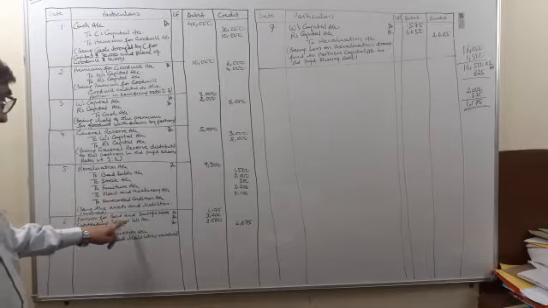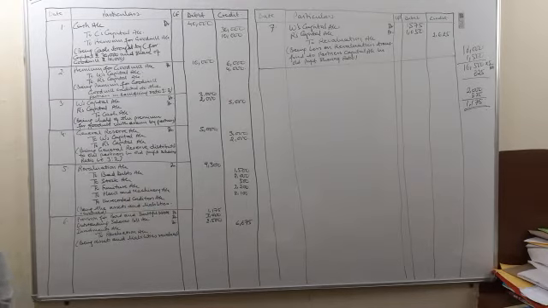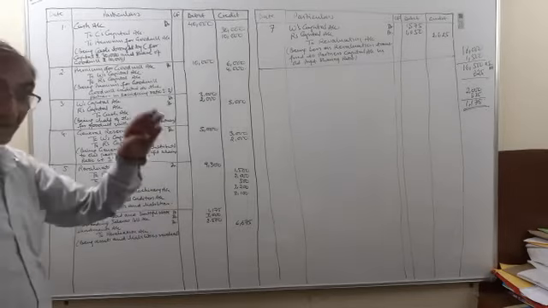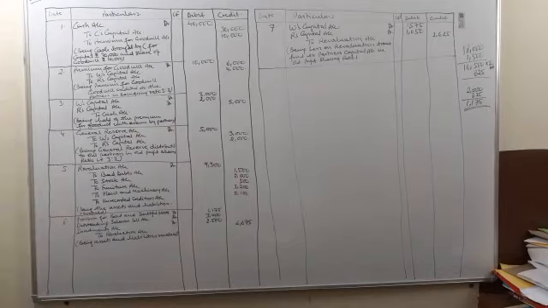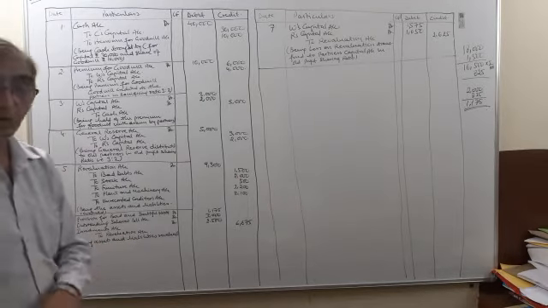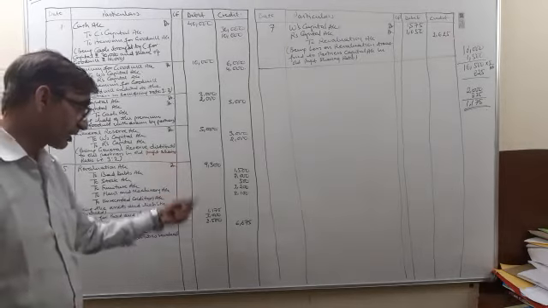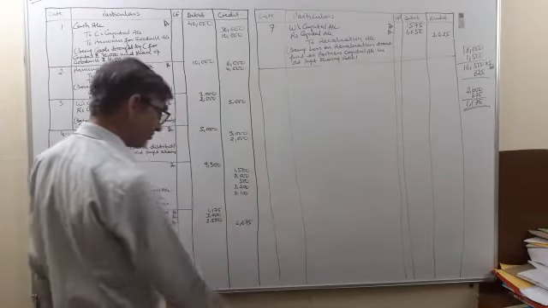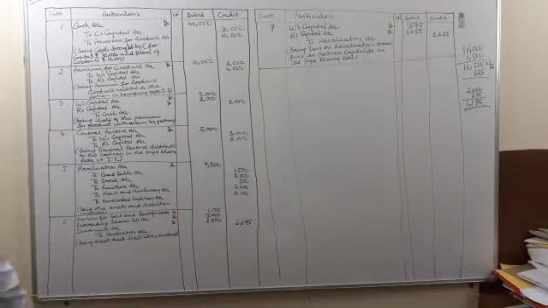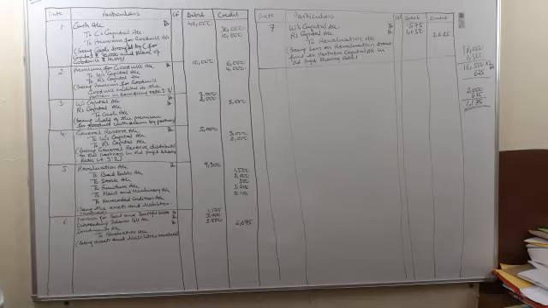Then outstanding salaries bill was 3,000, which was to be paid off. Therefore, again the liability is going to decline. So 3,000 will be debit. Investments which were not shown in the books of account, they will be shown. So 2,500 will be debit. Total of this comes to 6,675. And this appeared on the credit side of the revaluation account. Therefore, revaluation account will be credited by rupees 6,675.